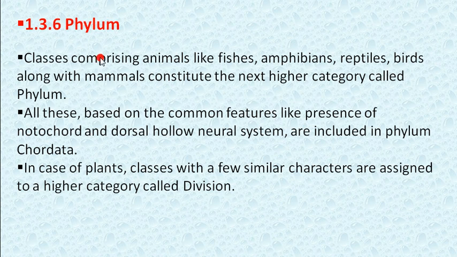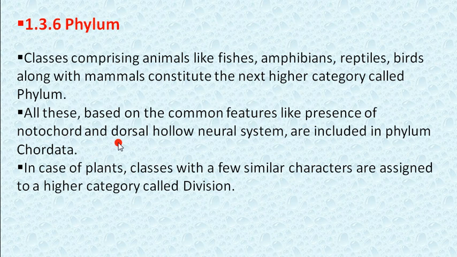This placing in the phylum is based on common features. Common features means these features we can see in all species, amphibians, reptiles, birds, humans, all the classes present in one phylum. The features are notochord and dorsal hollow neural system. We will discuss it later in our next chapter also.